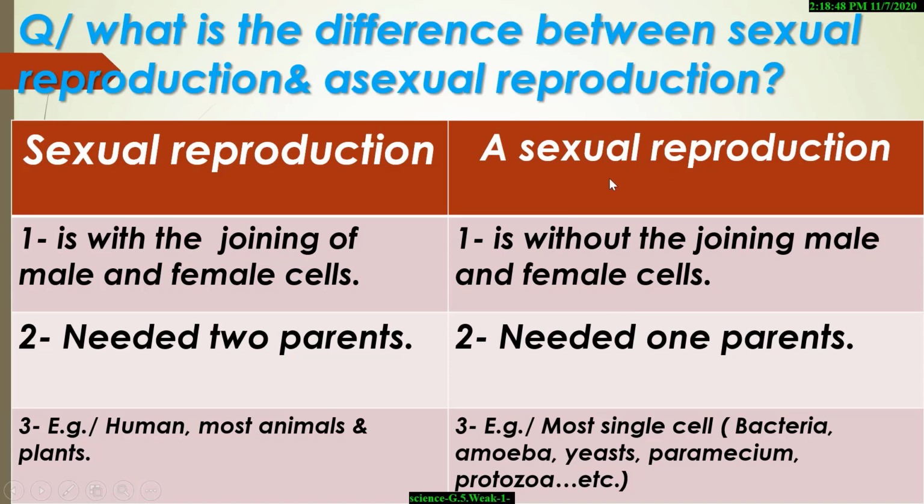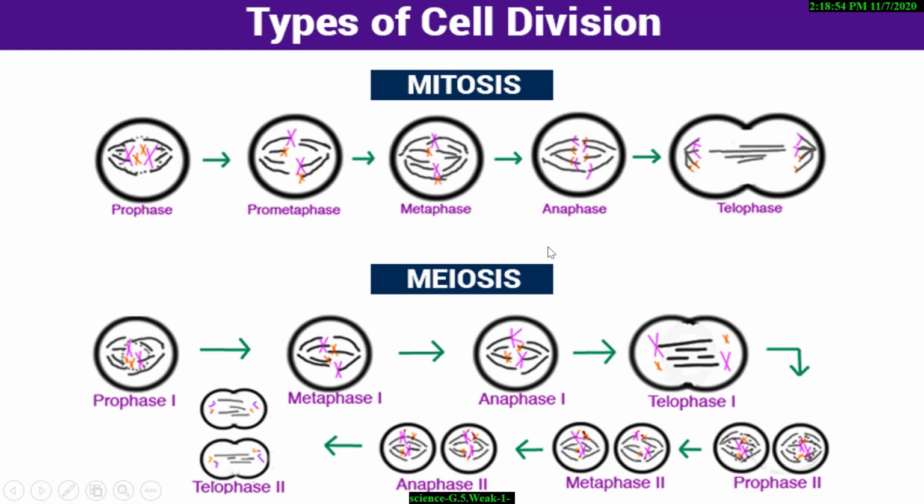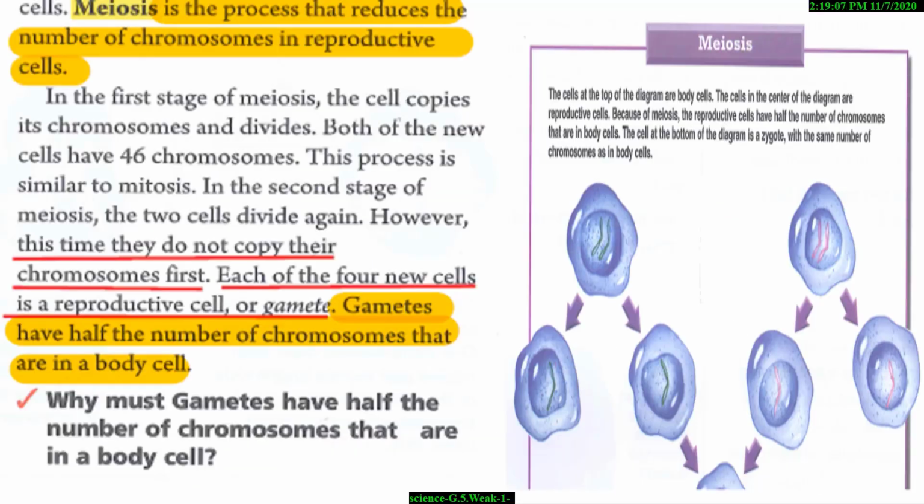Asexual reproduction has two ways: budding and fission. And there are two types of cell division, mitosis and meiosis. Mitosis is the process of cell division, but meiosis is a process that reduces the number of chromosomes in reproductive cells.